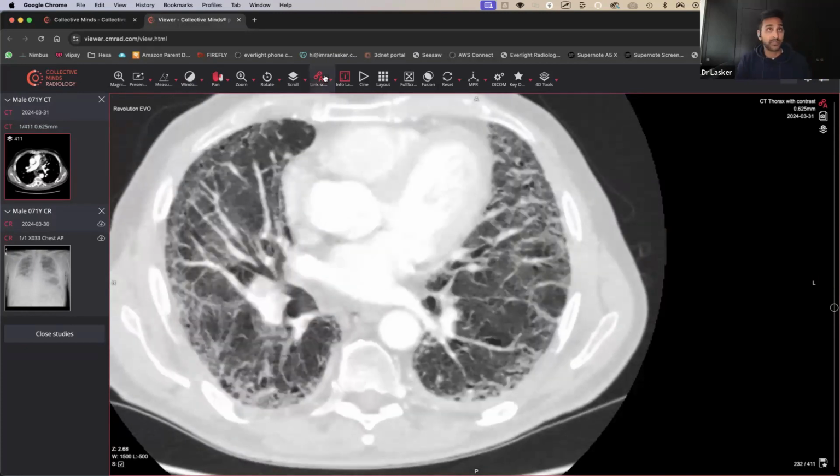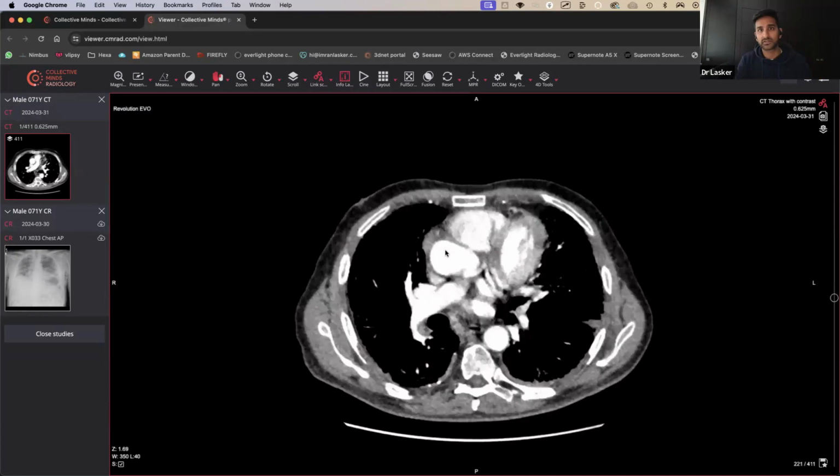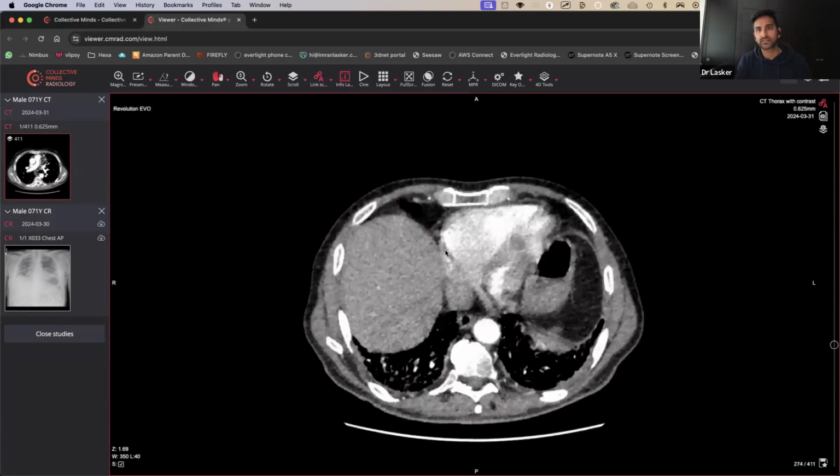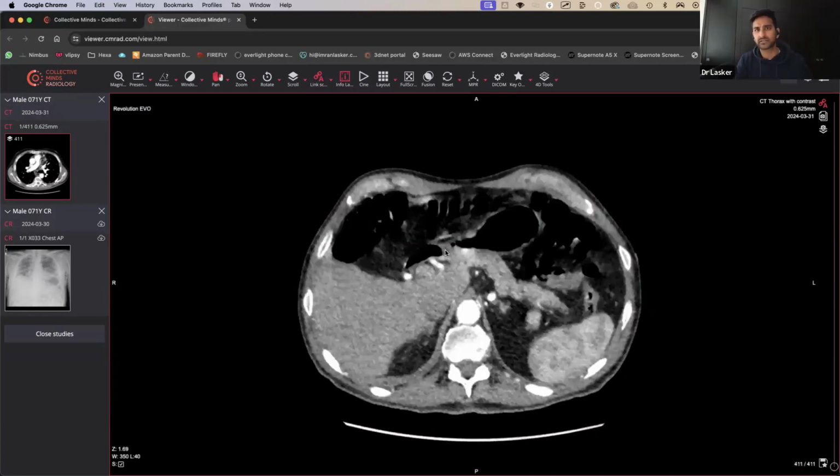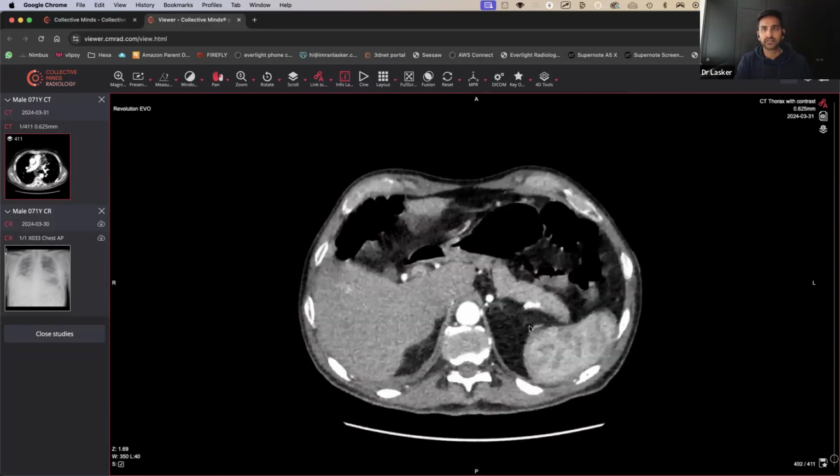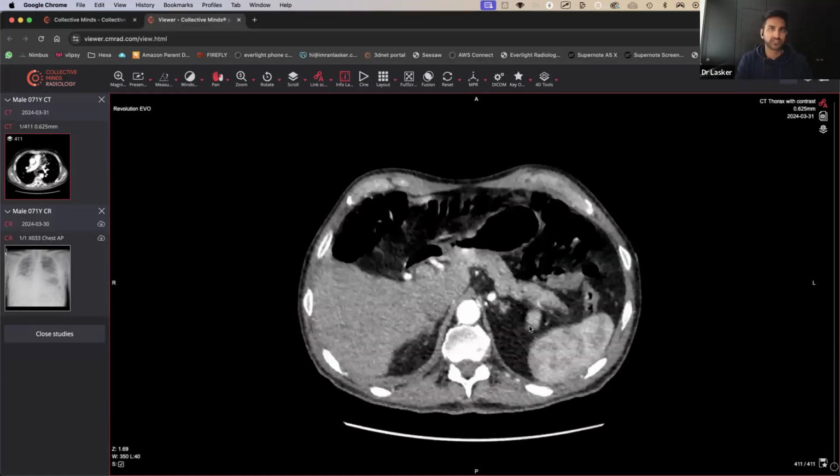I better just make sure that you don't make the same mistake I did a while ago. I said everything was normal. I think I brought it to one of our cases actually, and the very, very top of one of the kidneys ended up having a lesion. These things happen, but it's very important that you do have a look at the upper abdominal solid organs on the off chance there's something there.